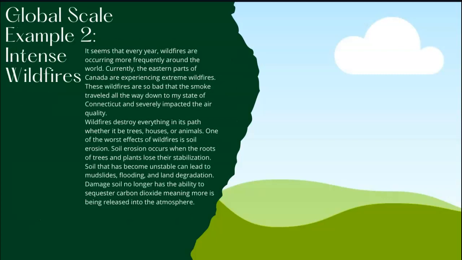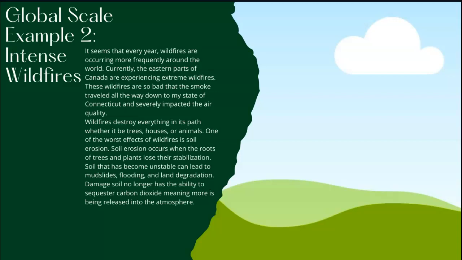Global scale example 2, intense wildfires. It seems that every year, wildfires are occurring more frequently around the world. Currently, the eastern parts of Canada are experiencing extreme wildfires. These wildfires are so bad that the smoke traveled all the way down to my state of Connecticut and severely impacted the air quality.